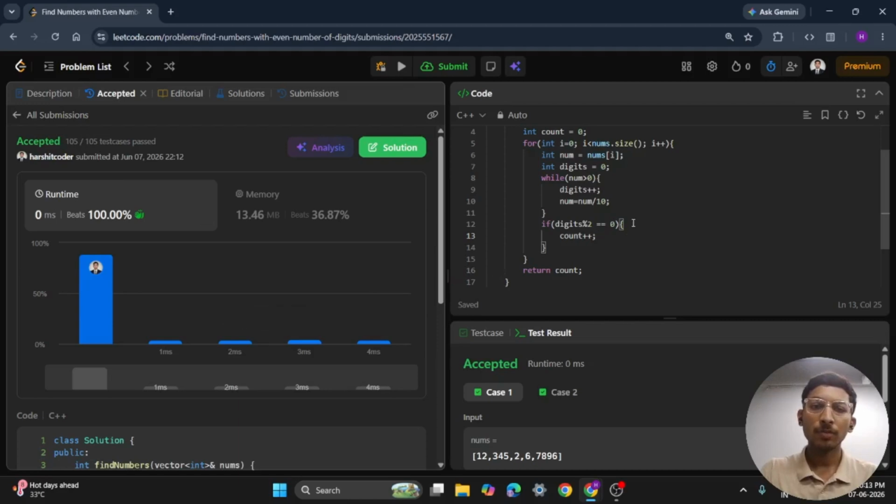So here the time complexity would be O(n times D), where D is the number of digits, and the space complexity would be O(1) because we are using only a few variables. The problem teaches us how to process the digits of a number using division and the modulus operator.